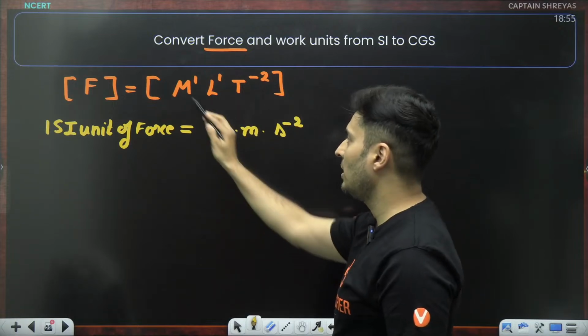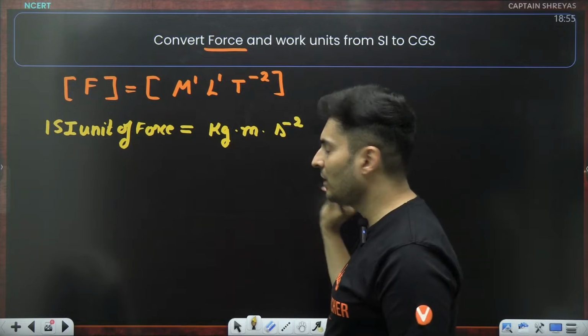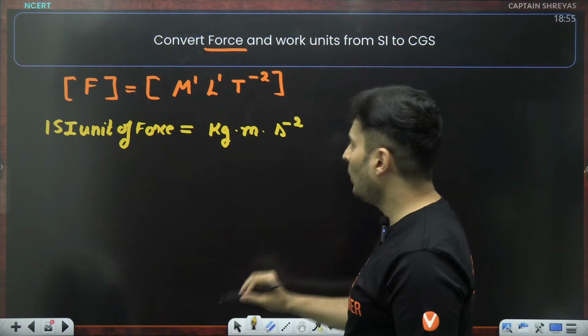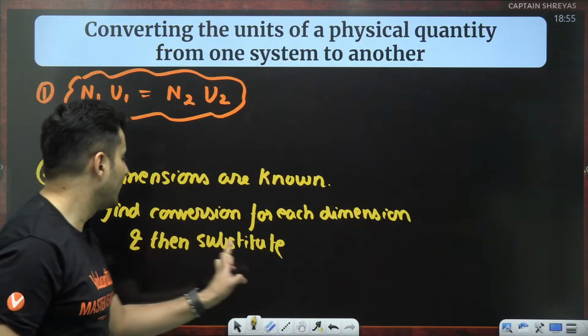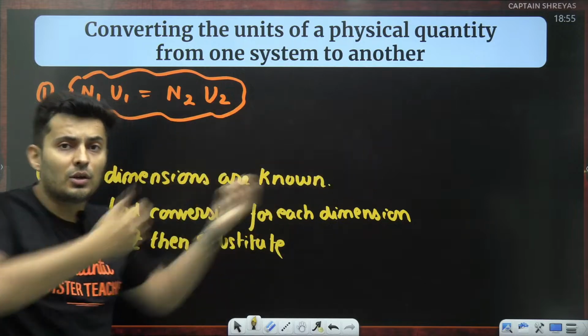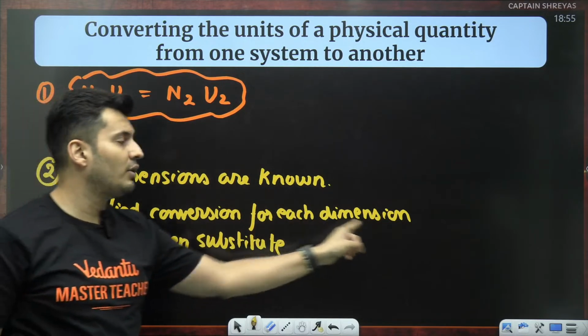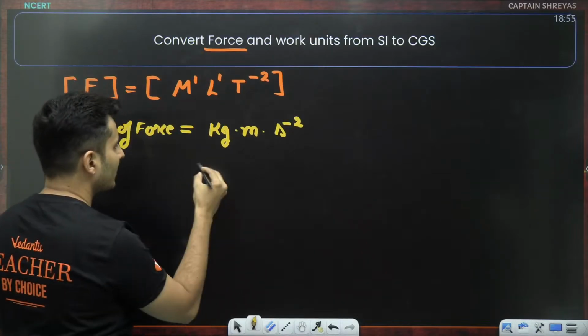Use this dimensional formula to substitute everything. Now you think, each unit, what is it in the other unit, the other system? Find the conversion for each dimension.